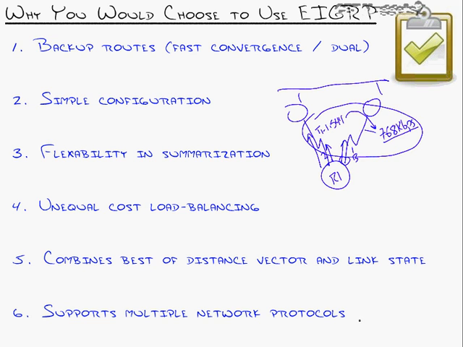Number 5, I mentioned that already, combines the best of distance vector, that's the easy to configure side of it, and all the advanced features of link state. Number 6, and you've got to throw this in here, supports multiple network protocols. I would say maybe 8 years ago, this was a cool feature. Maybe even longer than that. Back when we were using protocols like IPX, SPX, and AppleTalk, EIGRP could support them all. Nowadays, all we use is TCP/IP, and I guess you could say it's still a feature. It's just hardly anybody uses it.